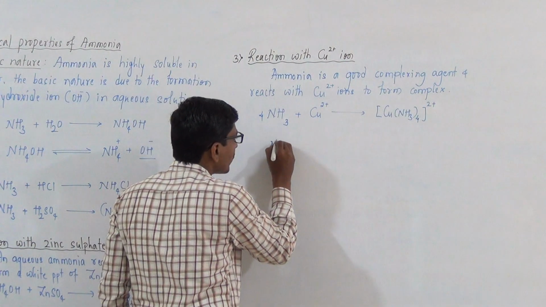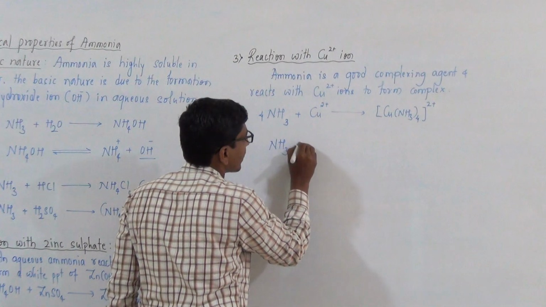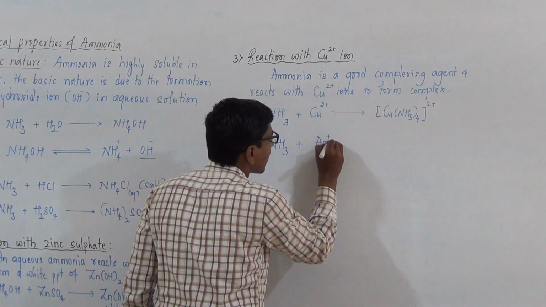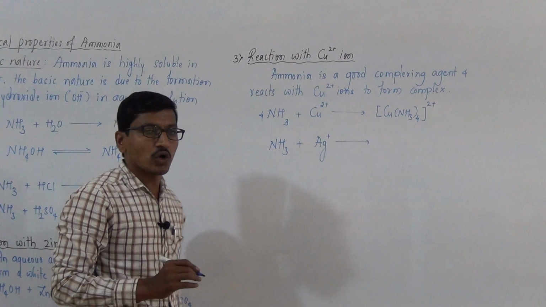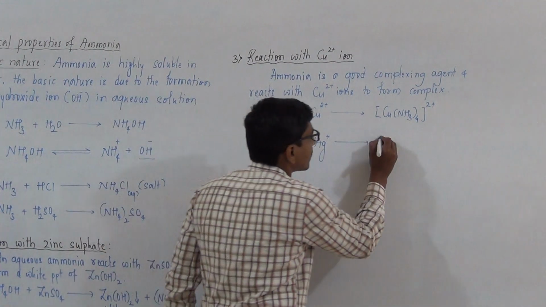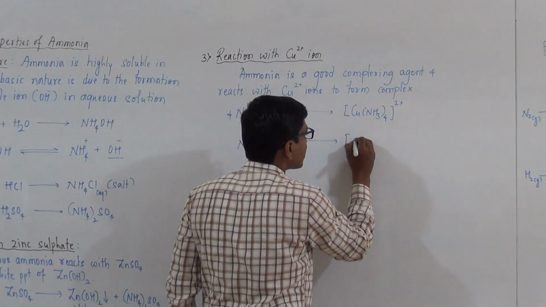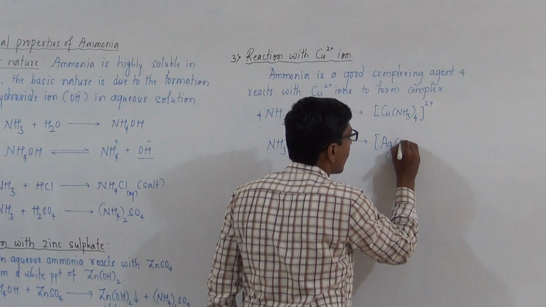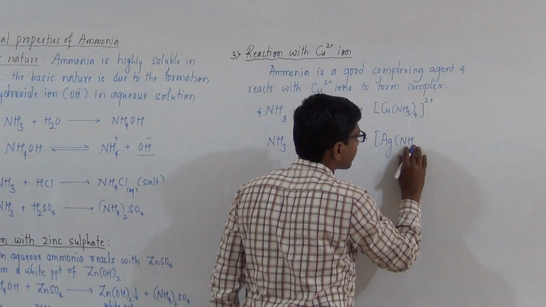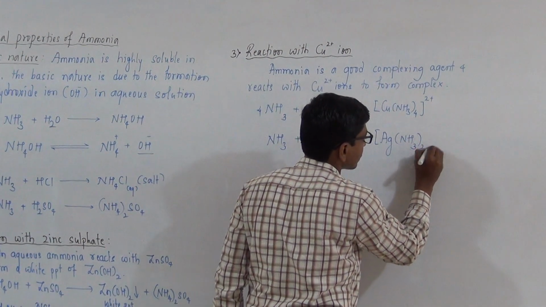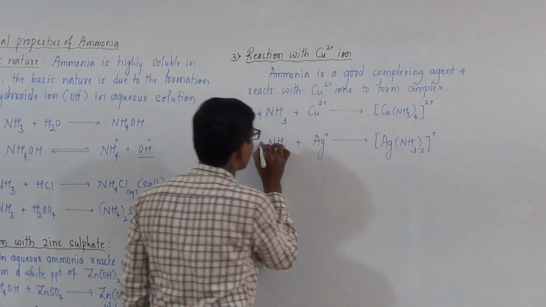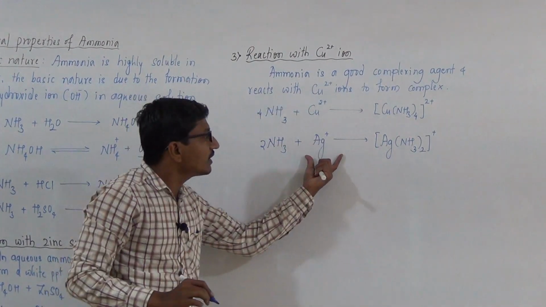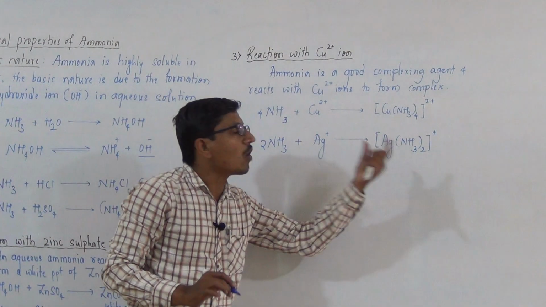Similarly, ammonia reacts with Ag plus ions, silver ions, and this also forms a complex compound.